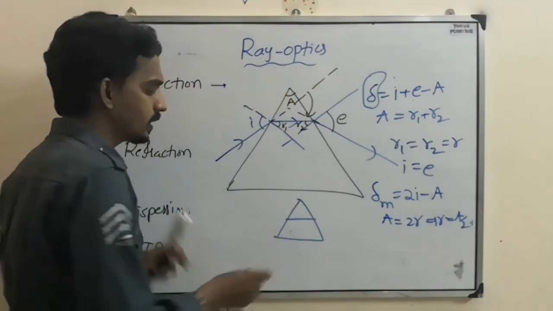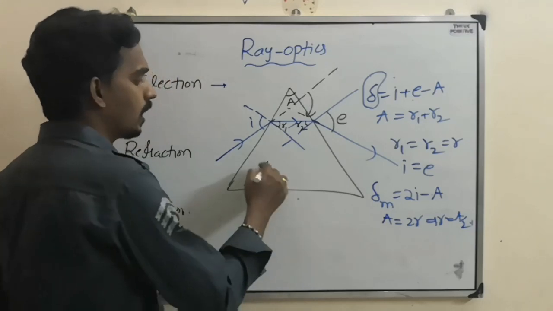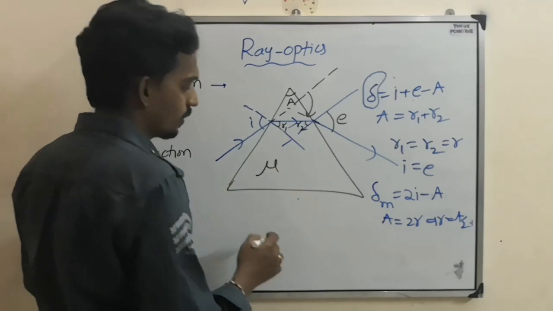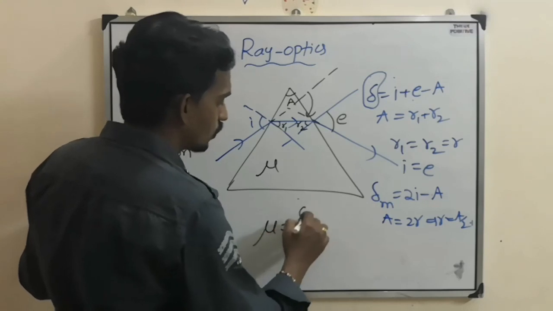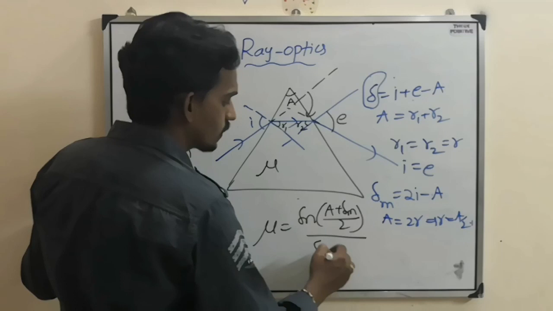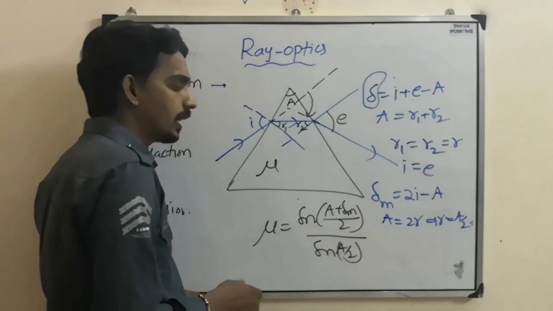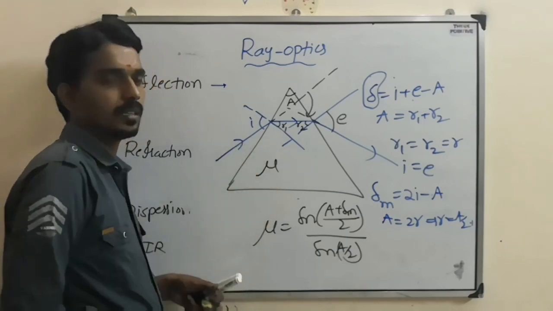Using this condition, we derive the formula for the refractive index of the medium of the prism: mu equal to sine of (A plus delta m) by 2 divided by sine of A by 2, where A is the angle of prism and delta m is the minimum deviation.